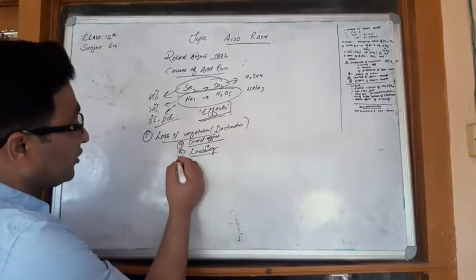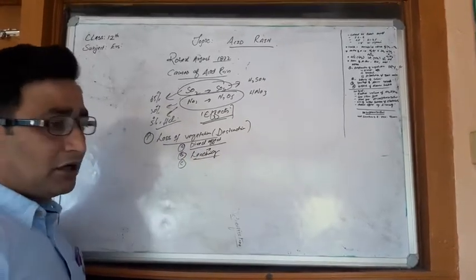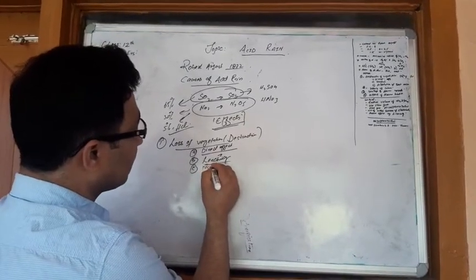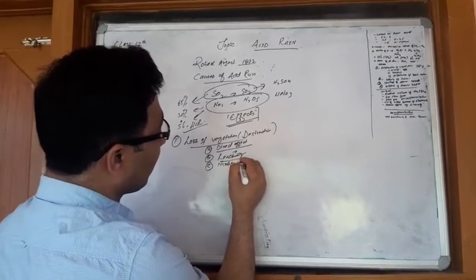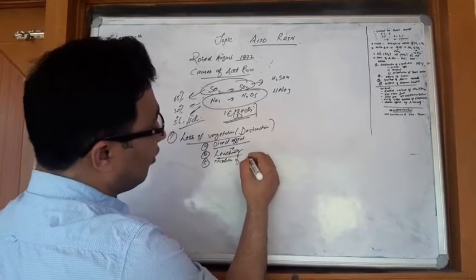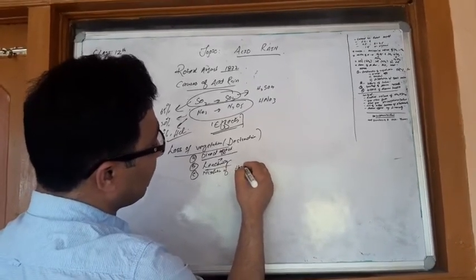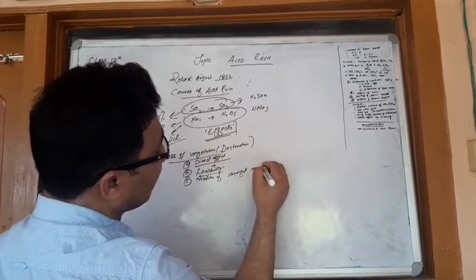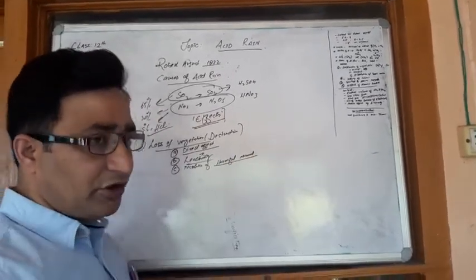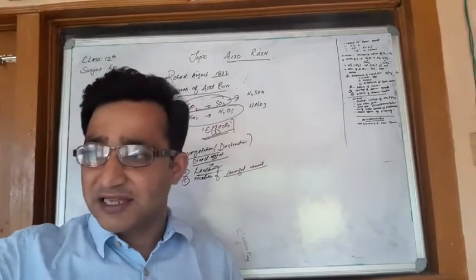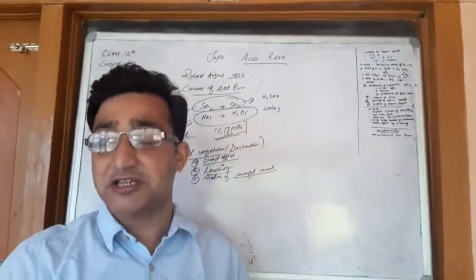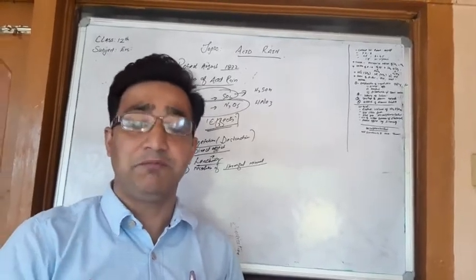Number third is dissolution of harmful minerals. Look, the acid rain changes the acidity of the soil due to this lowering down of the pH value.